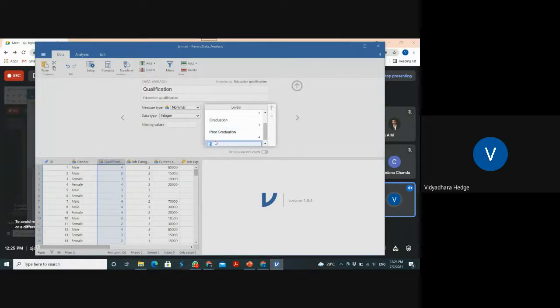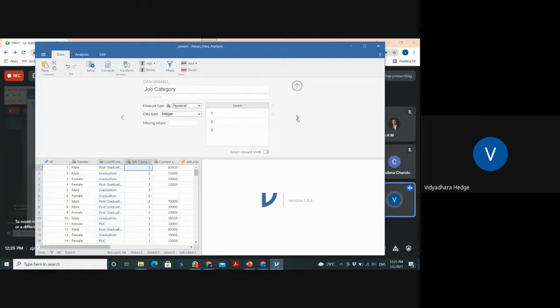Post graduation, PhD. Am I correct? It's the same thing. See, everything again comes like that: post graduation, graduation, like that by coding. So now the software is understanding it with these codes only. Okay, the calculation will happen like that.